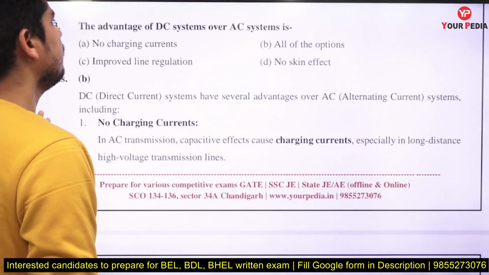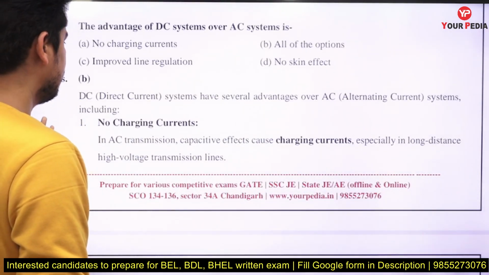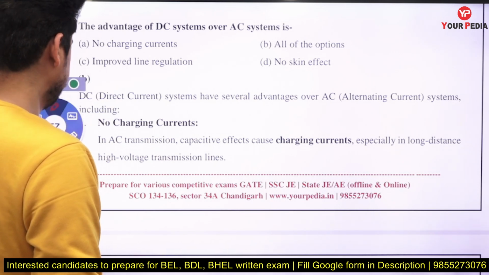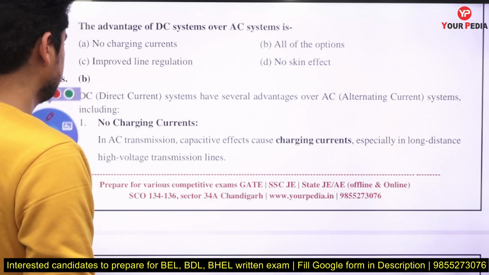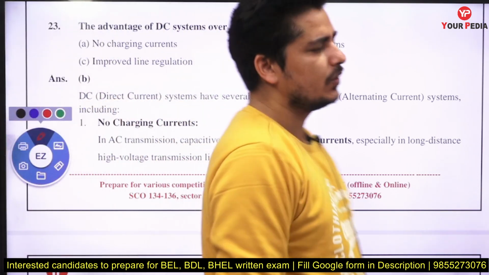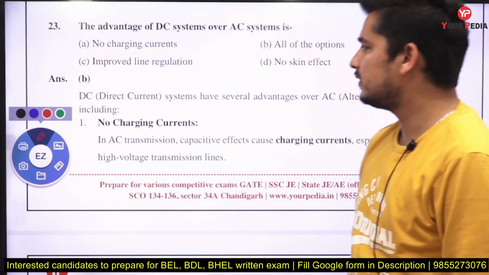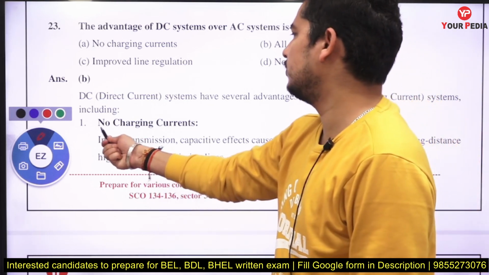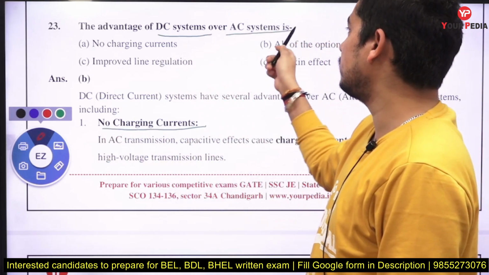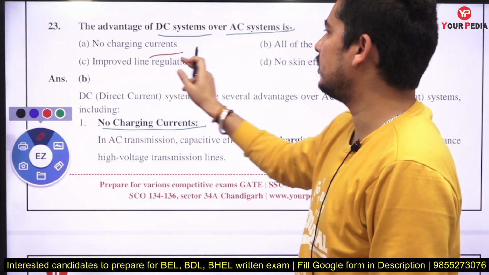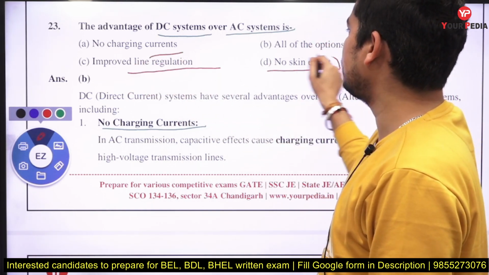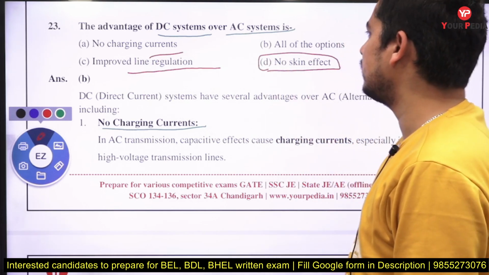The advantage of DC system over AC system. So these are all advantages of DC system: no charging current, improved line regulation, no skin effect, because in AC circuits there is a skin effect.